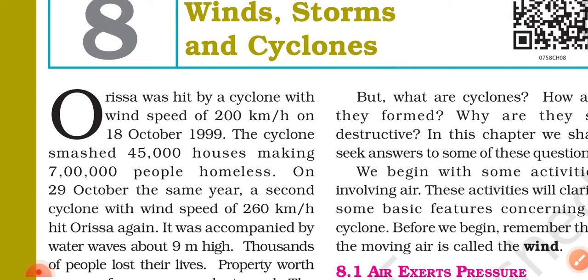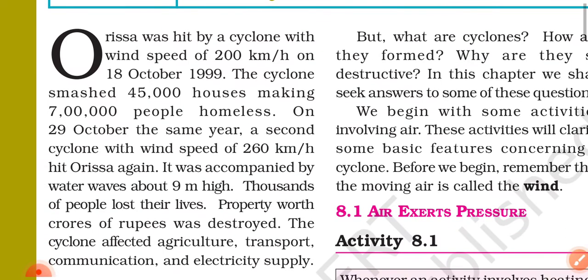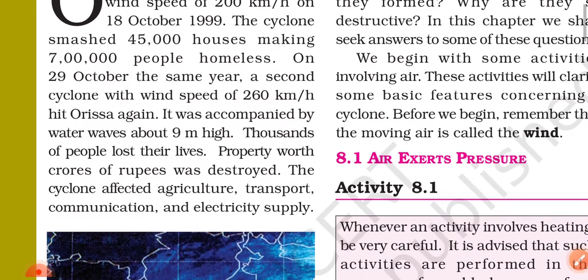Odisha was hit by a cyclone with wind speed of 200 km per hour on 18 October 1999. The cyclone smashed 45,000 houses, making 7 lakh people homeless. On 29 October, the same year, a second cyclone with a speed of 260 km per hour hit Odisha again.